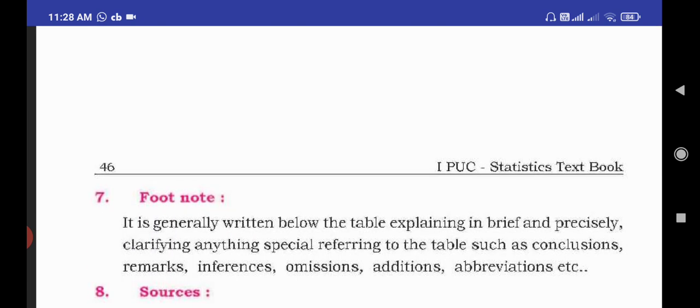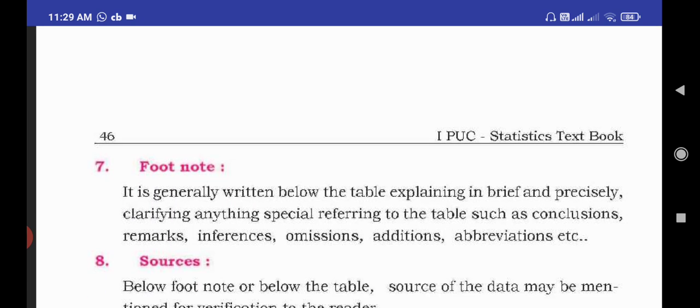Next part is footnote. It is generally written below the table, explaining briefly and precisely, clarifying anything special referring to the table, such as conclusions, remarks, references, omissions, additions, abbreviations. Footnote means a conclusion: what we are recording and arranging in the form of a table, we should give a conclusion for that, or remarks, inferences, omissions, additions or abbreviations.